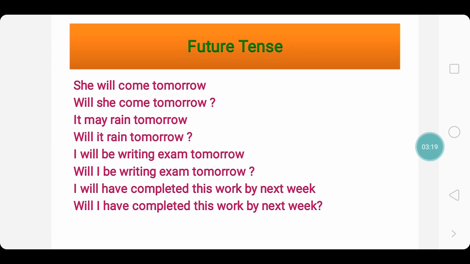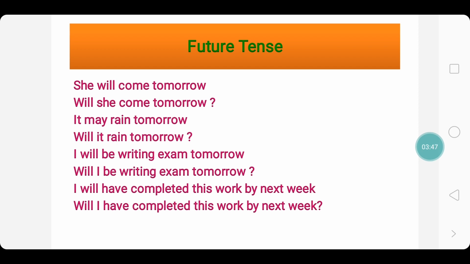On to the future tense, a few examples. She will come tomorrow. The question format would be, will she come tomorrow? It may rain tomorrow. Here children, you should not use, may it rain tomorrow. It is future tense, hence we go with the will only. So it is, will it rain tomorrow?